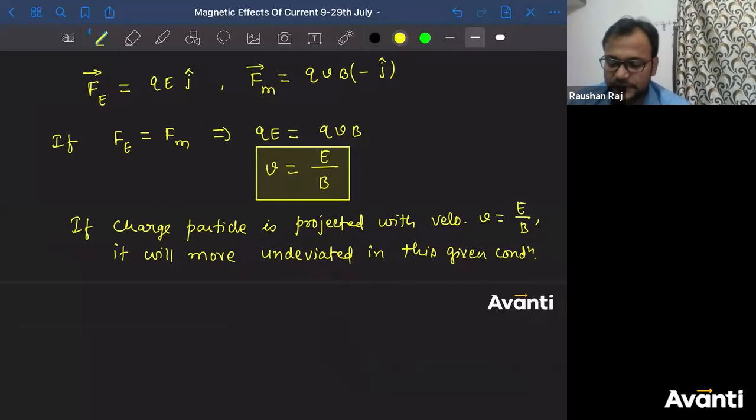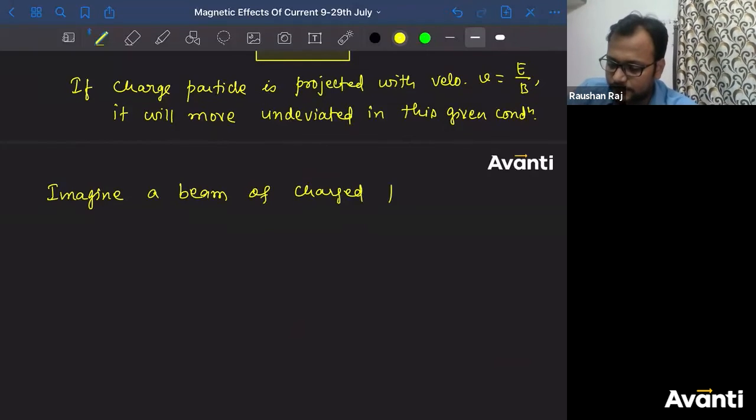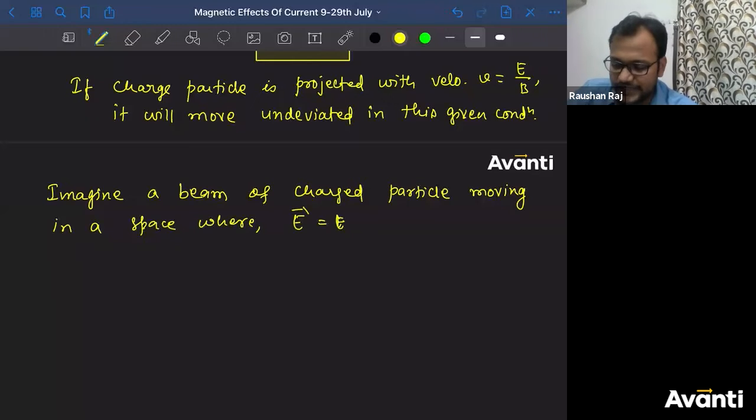Now just consider a space. As I told you, the name of this is a velocity selector. So imagine a beam of charged particles moving in a space where the electric field is E, some electric field, whose magnitude can be anything, E j cap, and the magnetic field is B k cap.